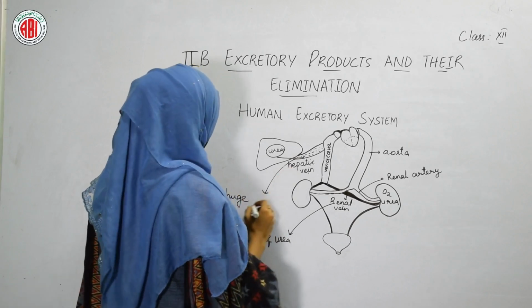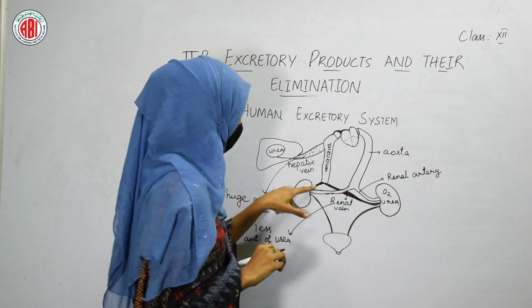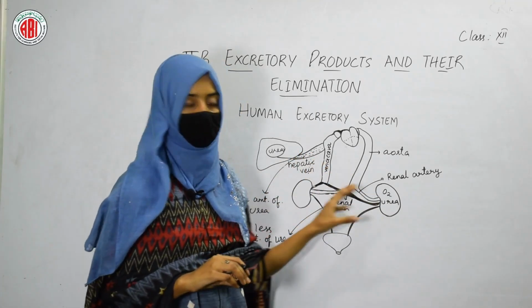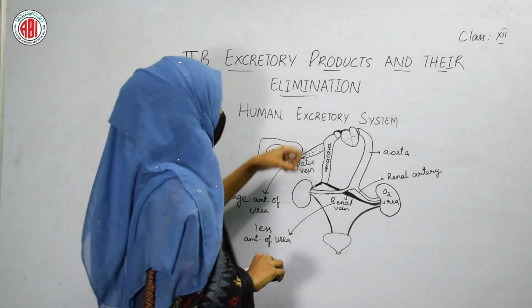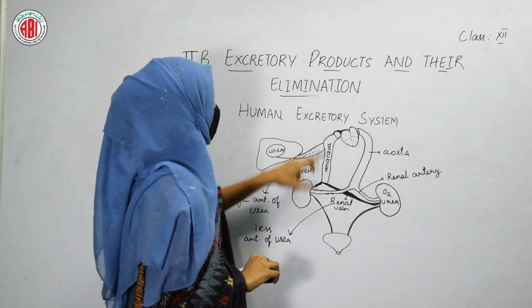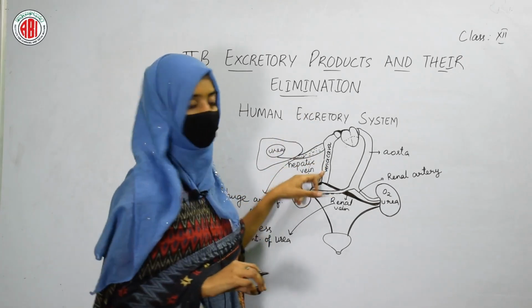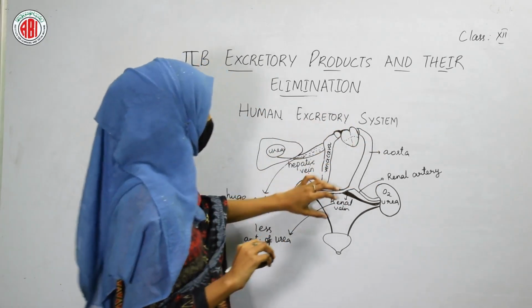and a huge amount of urea is found in the hepatic vein. So, when the blood is collected by the renal vein, it is deoxygenated, as the oxygen is supplied to the kidneys. Renal vein takes that deoxygenated blood and then supplies it to the vena cava again. This is the function of the renal artery and renal vein.